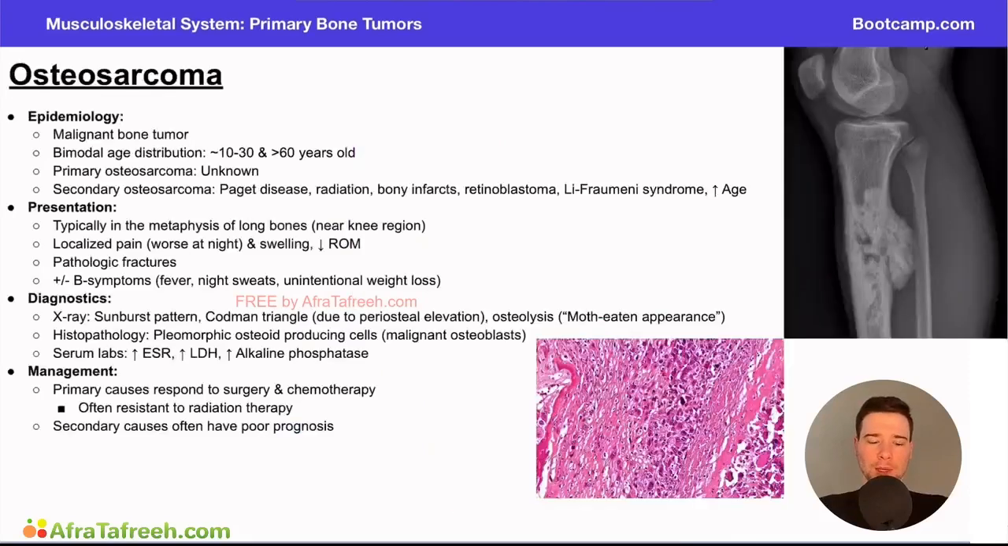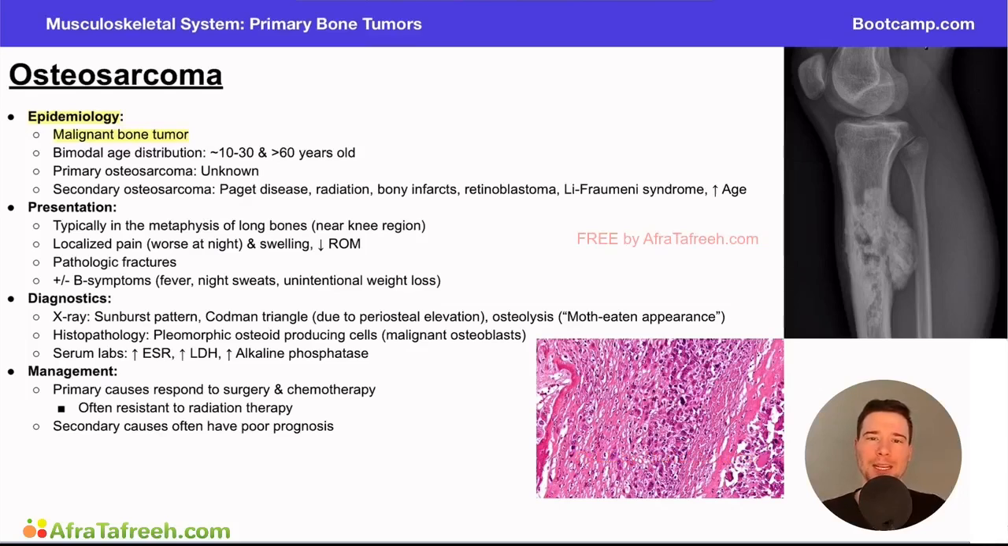And so if we think about the epidemiology for the osteosarcoma, this is a malignant bone tumor. A lot of the previous tumors we've talked about in this chapter have been benign bone tumors. But here we're starting to talk about malignant things. In general, things that are malignant are more likely to spread or metastasize throughout the body or become locally destructive to the surrounding tissues. And so we'll see when we talk about the management here, these are more likely things that need to be treated a little bit more aggressively with surgical intervention or potentially chemo and radiation.